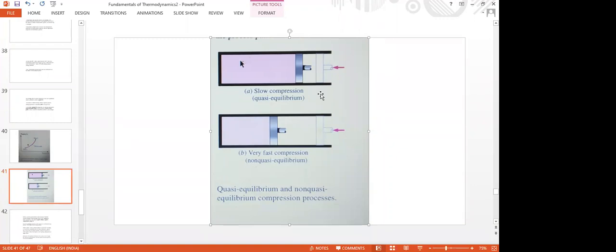Most of the quasi-equilibrium processes can be considered as reversible processes. A reversible process is the one which can be reversed without changing the system and surroundings.